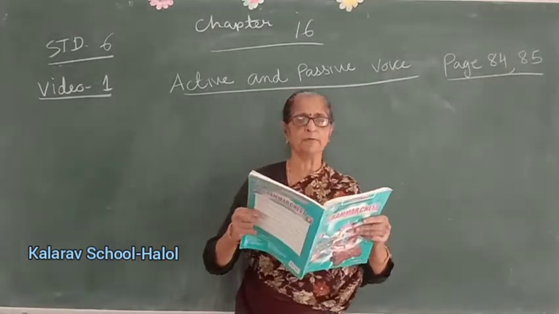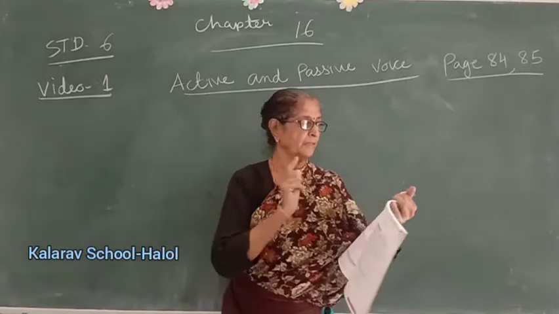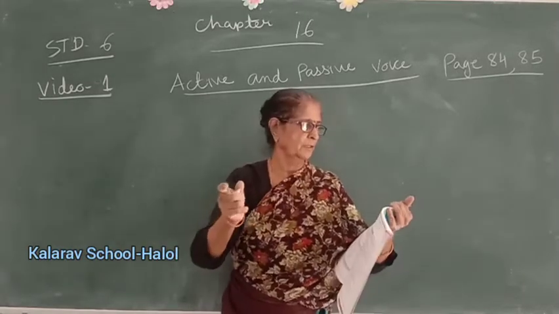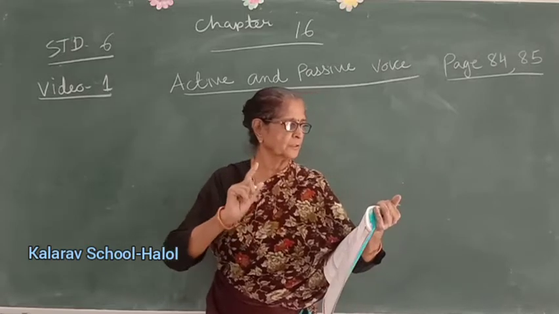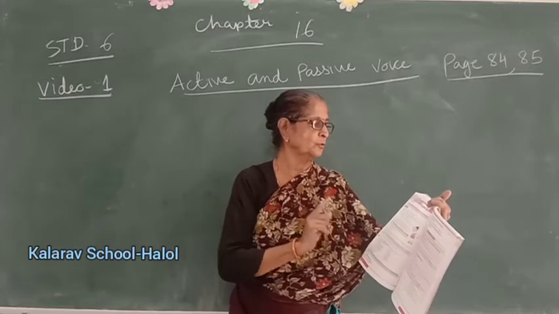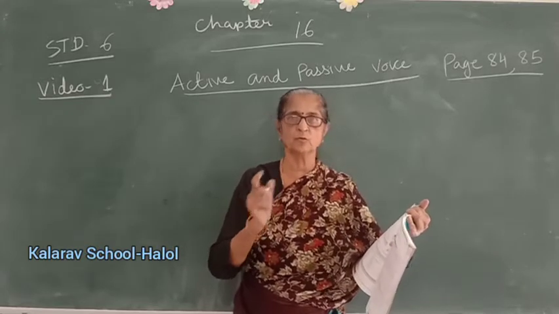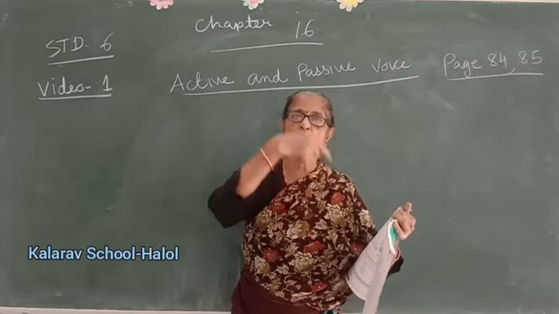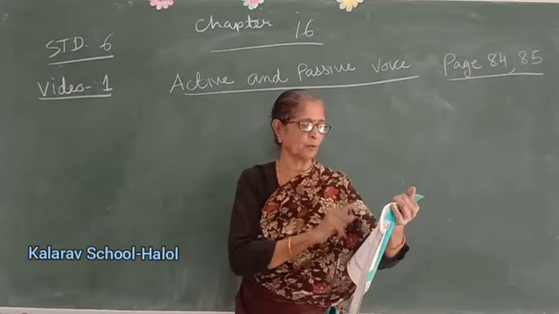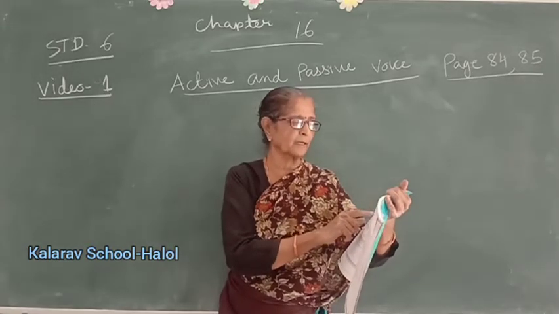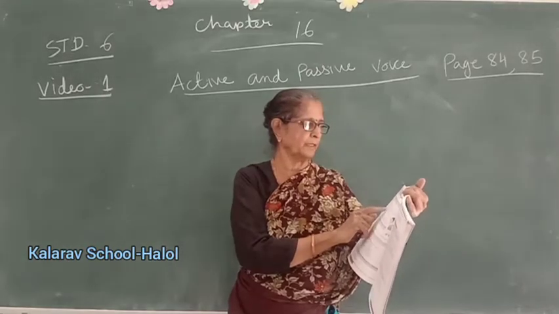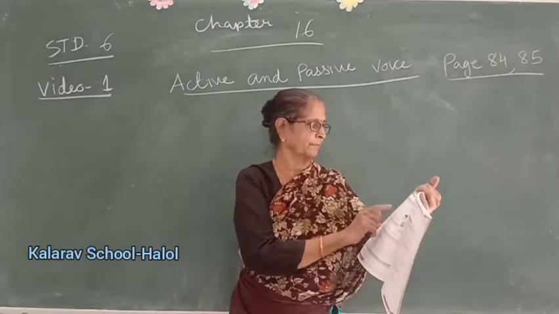Voice is that form of verb which indicates whether the subject is the doer, that means is the subject doing the action, or the action or something is being done to it. The subject in the sentence is the doer of an action in many cases. Doer means subject is doing some action. Verbs in the sentence which require a direct object to complete their meanings are called transitive verbs. Now look at the picture given here and read the sentences carefully.